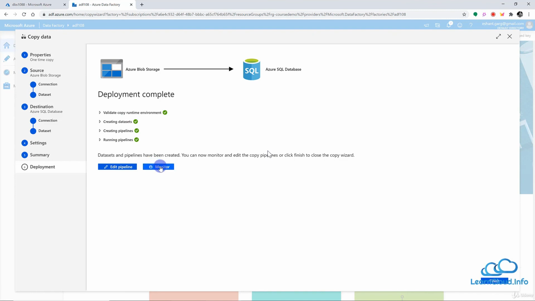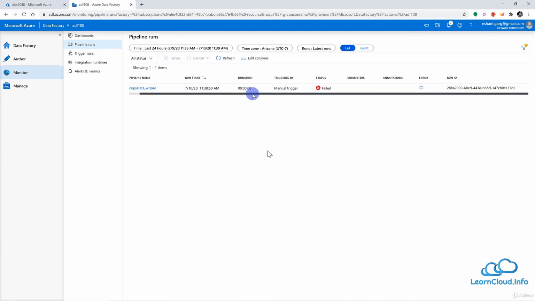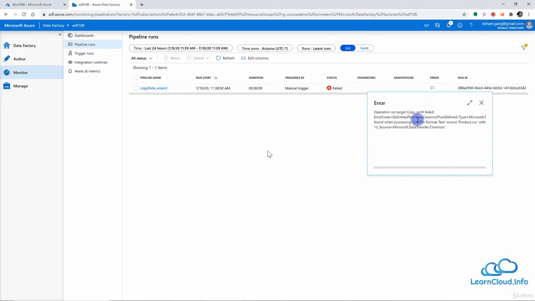If you want, we can go to the monitor to see what's going on with this pipeline. So let's go to the monitor, and we see it has failed. Interesting. It's good that it failed so that we can see how to figure out the error. First of all, when we clicked on monitor we came into this monitor section, where we have different categories. We can look at all the triggers, and we can look at the pipeline and integration runtime related activities. Right now we are in the pipeline runs, and this is the pipeline we created, copy data underscore wizard. And here is the error. So let's look at the error.